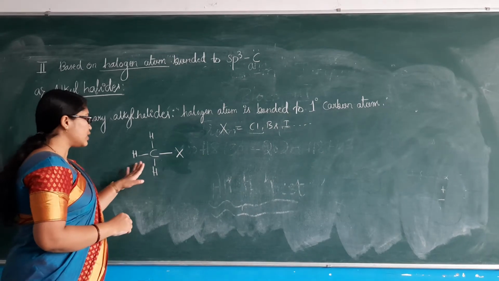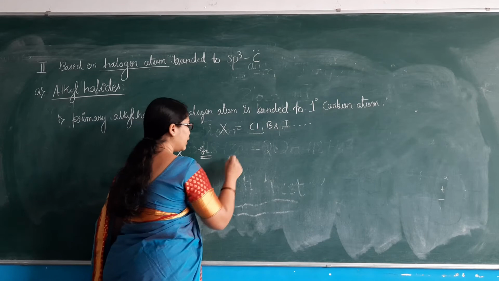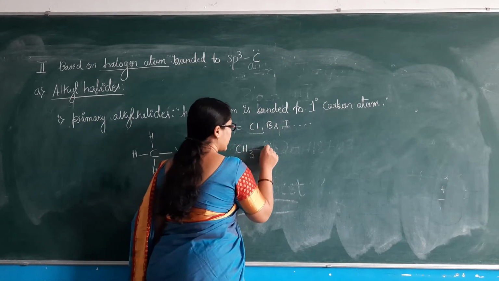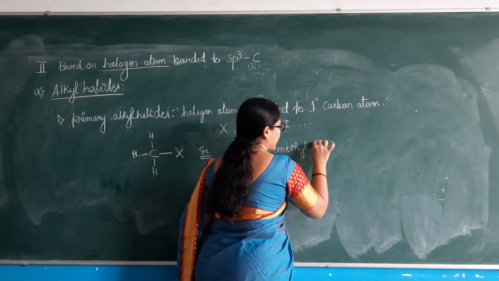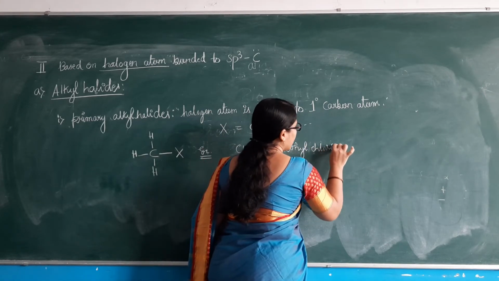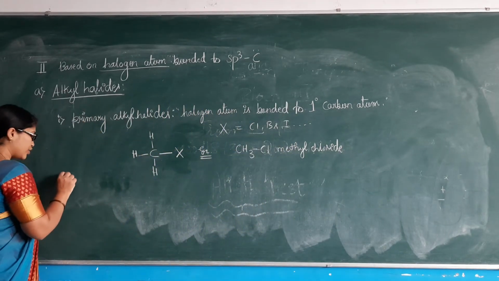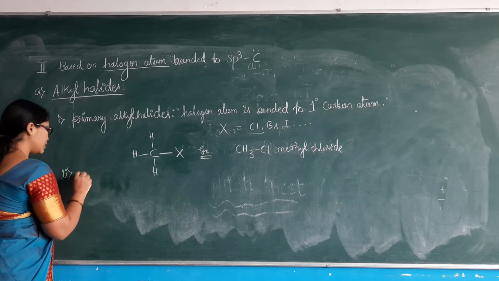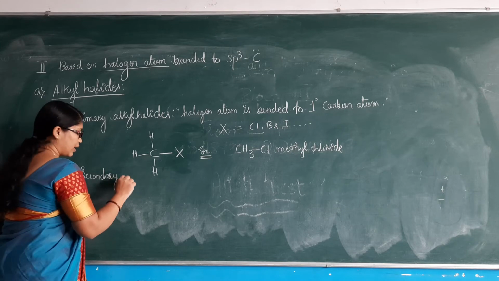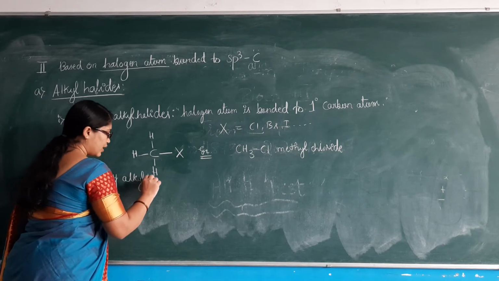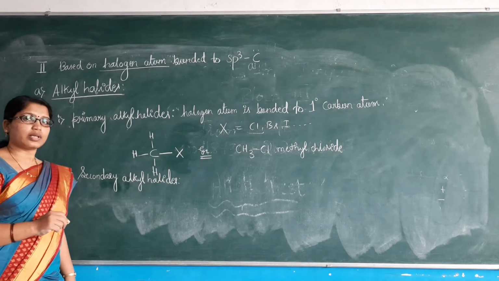Okay. So CH3X. This example you can write here, CH3Cl. This is referred to as methyl chloride, the example for a primary alkyl halide. Similarly, the second classification is secondary alkyl halides. Secondary alkyl halides are those where the halogen atom is directly bonded to a secondary carbon.